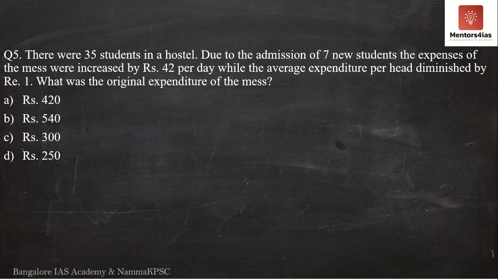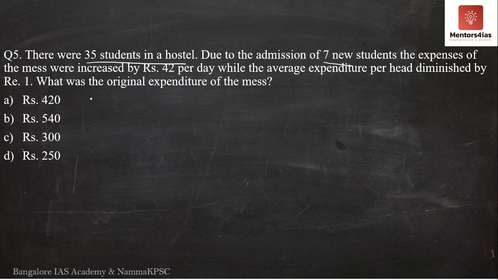The question is saying there were initially 35 students in a hostel. Later on, due to the admission of 7 new students, the expenses of the mess were increased by 42 rupees per day, meaning the total expenses have increased by rupees 42 per day. However, the average expenditure per head has diminished by rupee 1.